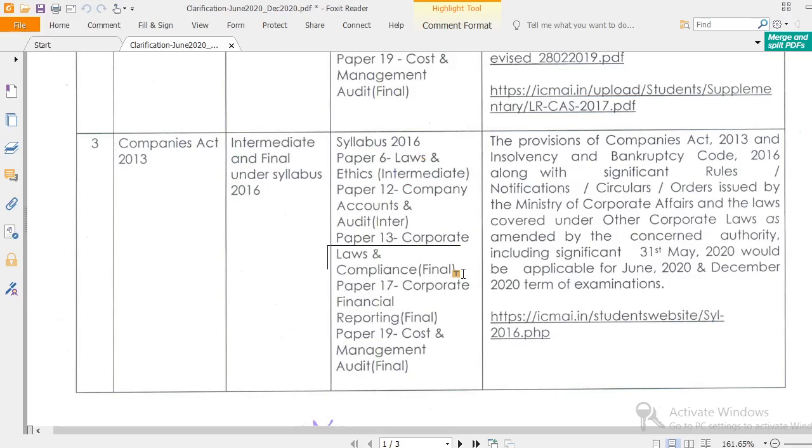They have given the details here. The provisions of the Companies Act 2013 and the Insolvency and Bankruptcy Code 2016, along with significant rules, notifications, circulars and orders issued by the Ministry of Corporate Affairs, as amended up to 31st May 2020, would be applicable for the June 2020 and December 2020 term examinations. Whatever circular, notification or order was issued till 31st May 2020 will be applicable, and they will upload the link soon. This is the Companies Act for Inter and Final, Papers 6, 12, 13, 17 and 19.